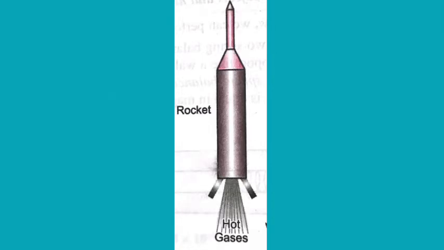Although the mass of gases emitted is comparatively small, they have very high velocity, hence a very large momentum. An equal momentum is imparted to the rocket in the opposite direction, so that in spite of its large mass, the rocket goes up with a high velocity.